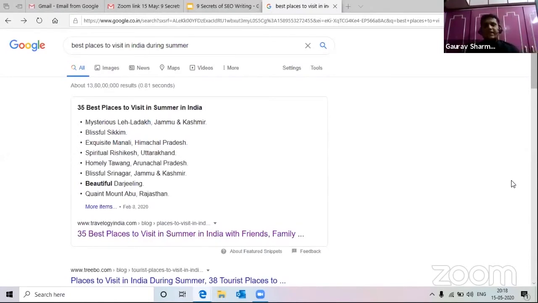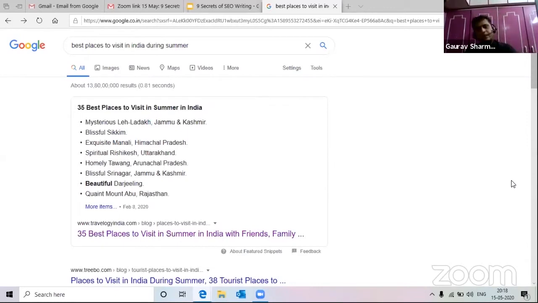Even if you are including the keyword, but your actual content is not about that. So for example, I'm writing something related to COVID-19. Now, my actual content is about COVID-19, but there'll be a lot of information as well that I'll be sharing. For example, that probably Mumbai has the highest number of infections in India. Now, in case someone searches for a keyword like Mumbai, I have Mumbai somewhere in my article because I'm writing that Mumbai has the highest number of infections. But that does not mean that my article is about Mumbai.